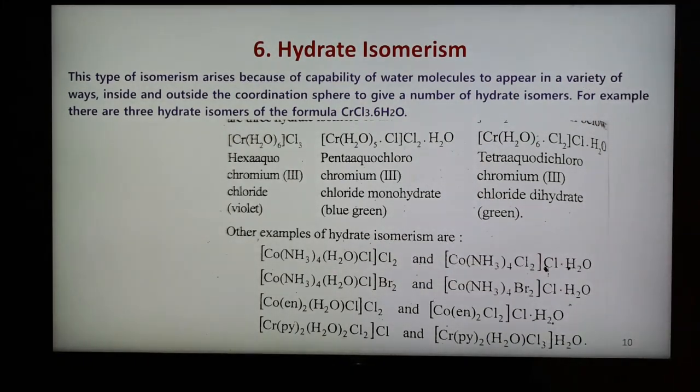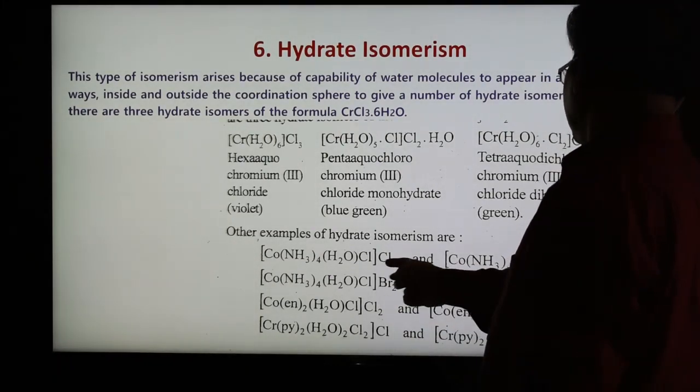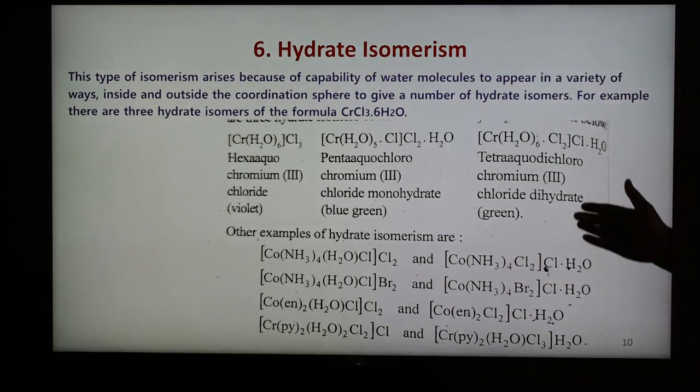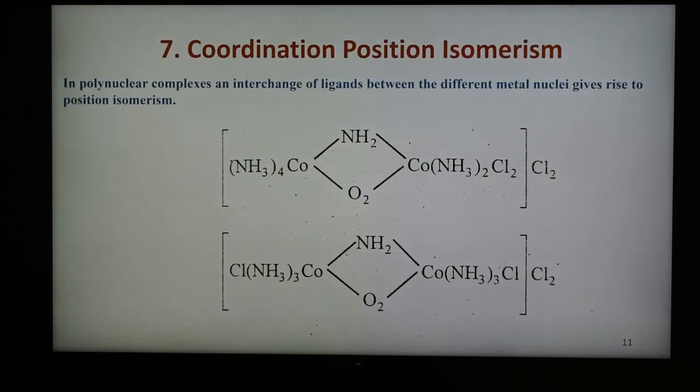Other examples of hydrate isomerism are shown here. This is A and this is B, different structures here. This is another example. So these are the additional examples of hydrate isomerism of coordination compounds. And one more is left, that is called coordination position isomerism.